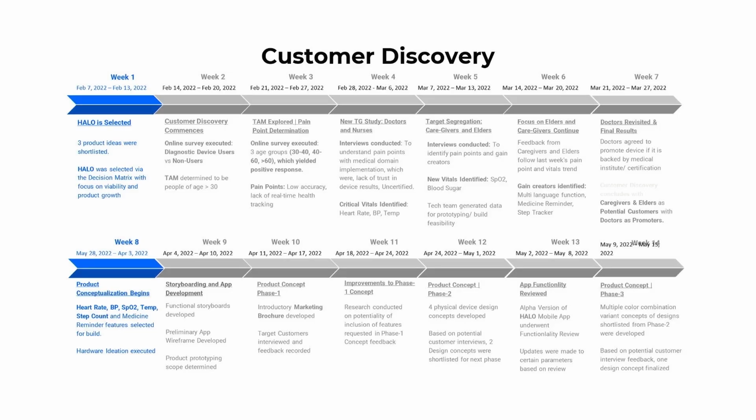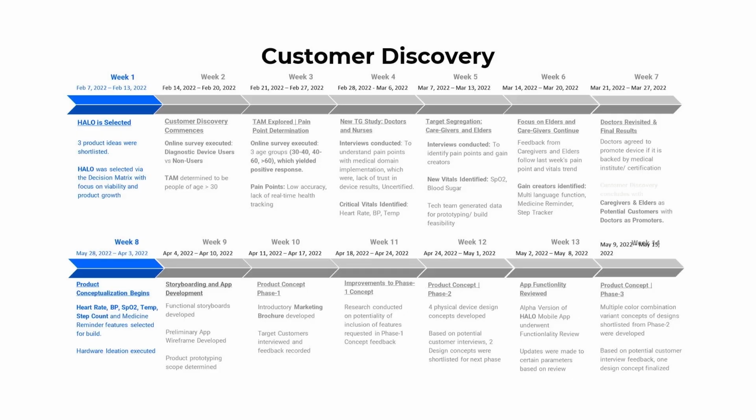And many of you who are interested in building smartwatches can think of this survey result. Another thing is uncertified. Most of these devices are uncertified, so the doctors were not very keen on using uncertified devices. So, for example, if you get a thermometer or some kind of a blood glucose measurement device, they are usually certified by the Medical Association of India or something or the other, right? But most of the smartwatches are uncertified. So the critical vitals identified based on all these interviews with the doctors were heart rate, BP, and temperature, right?